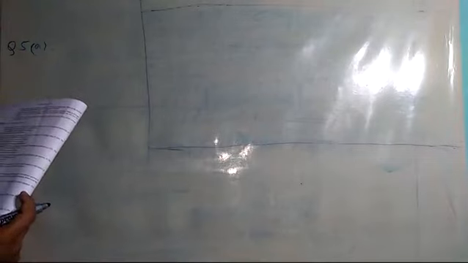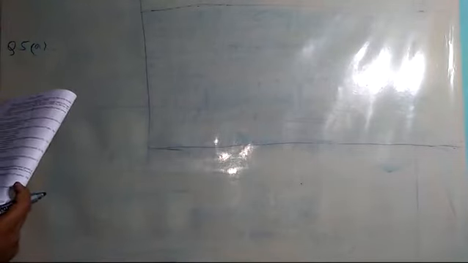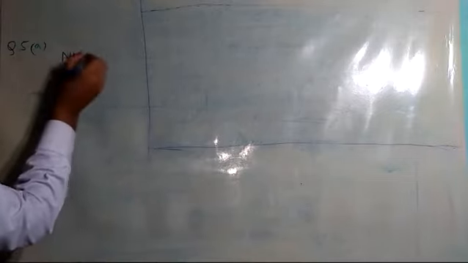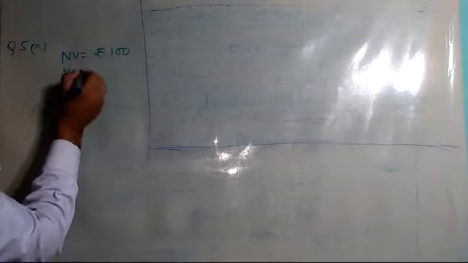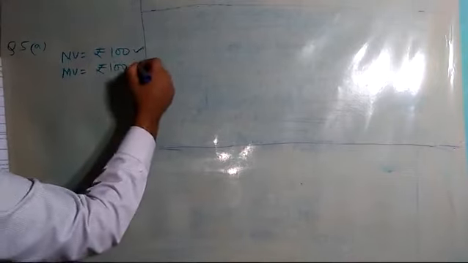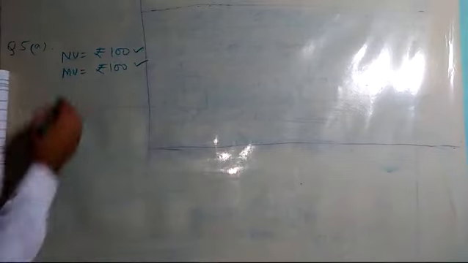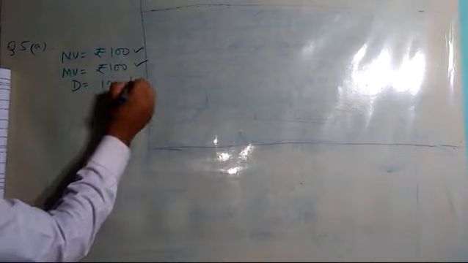Now question number 5, subpart A. A man bought some shares of rupees 100 at par value which yields 12% dividend per annum. So he bought shares whose nominal value is rupees 100. It is at par, so MV will also be equal to 100, because a man bought some shares of rupees 100 at par value. That means nominal value is equal to market value. Then only the shares are said to be at par. Rate of dividend is equal to 12%.